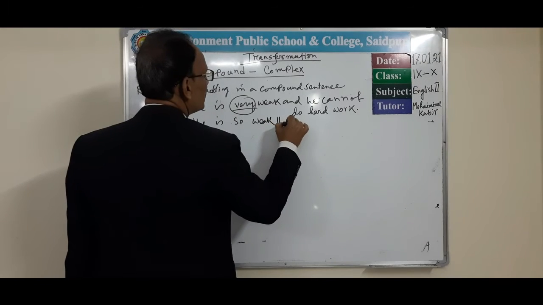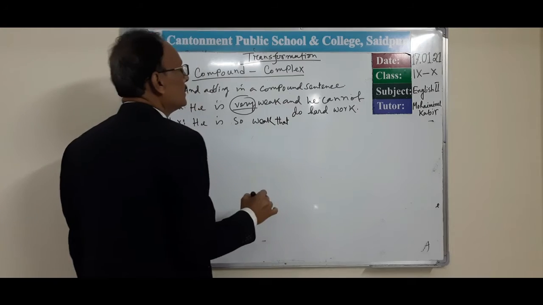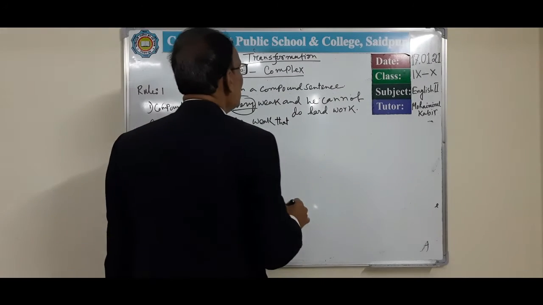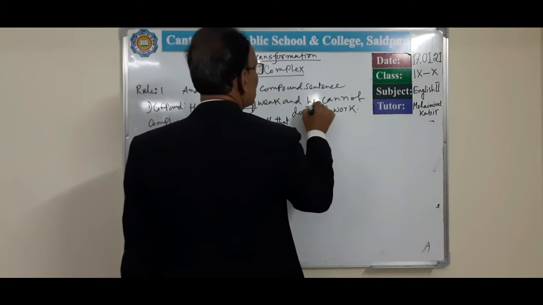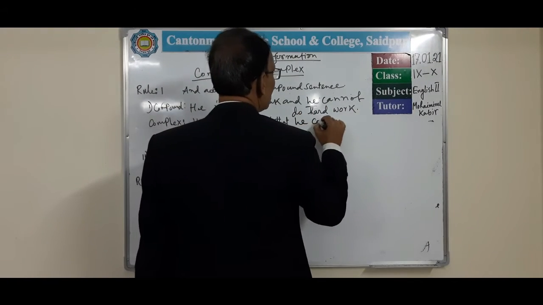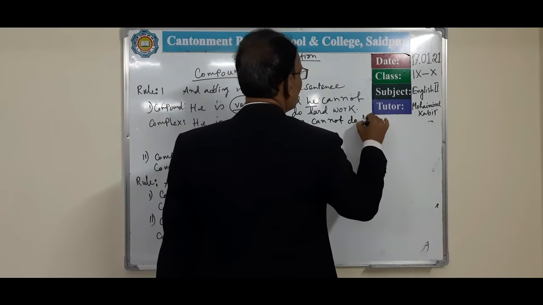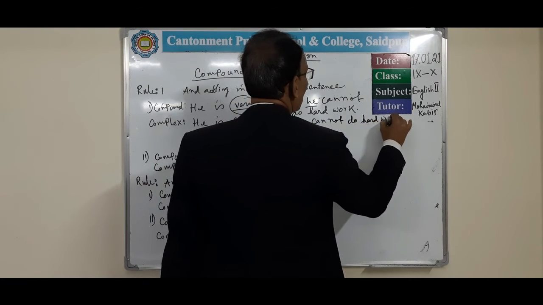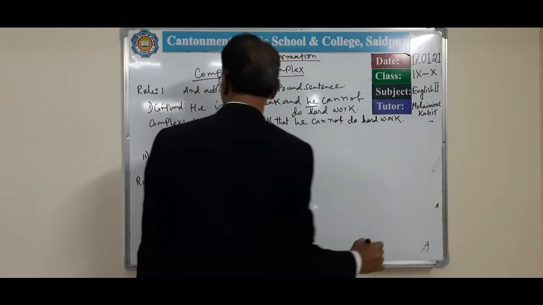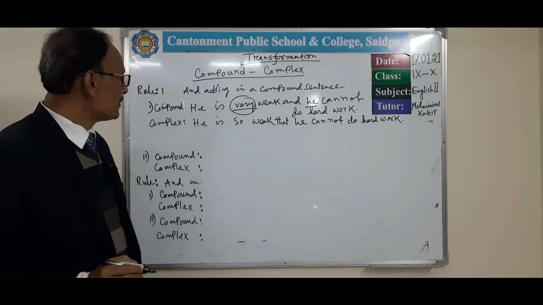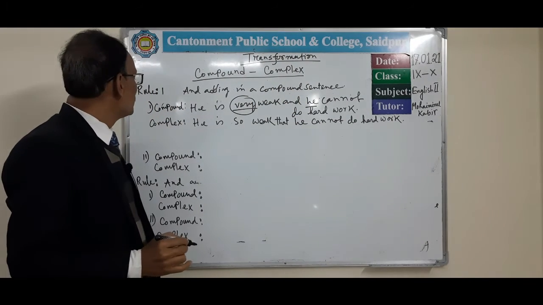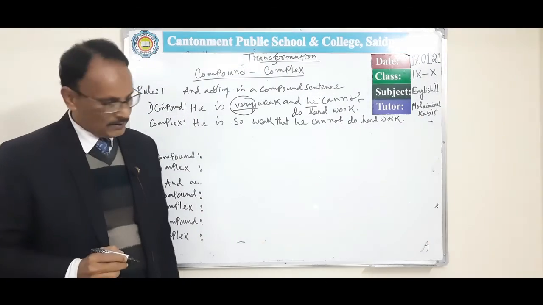Then we have to put a that. He is so weak that he cannot do hard work. In this way, we can transform compound to complex sentence.